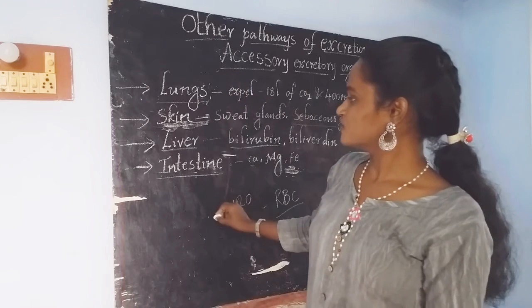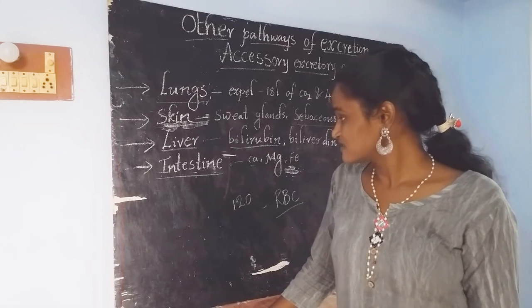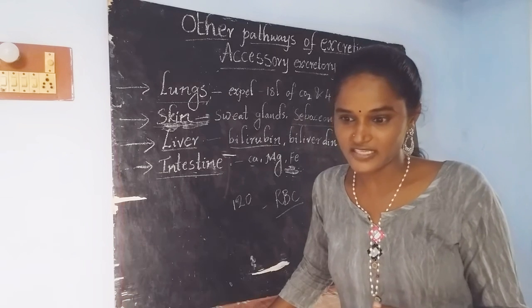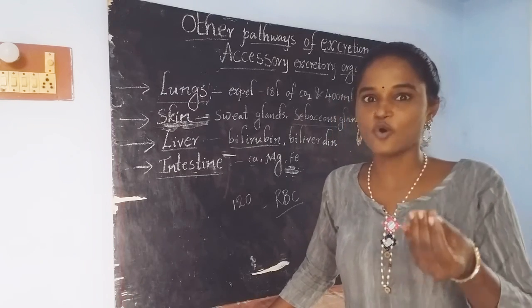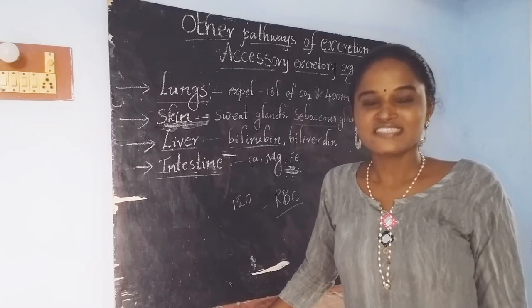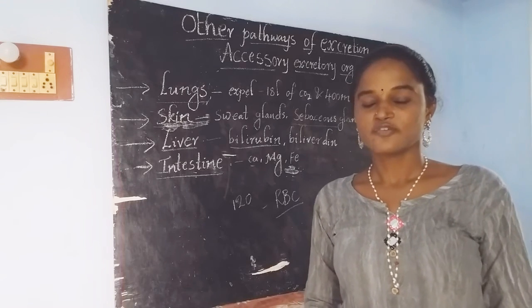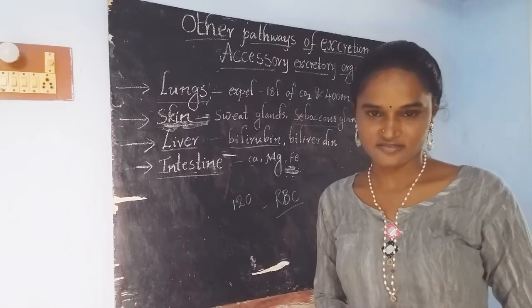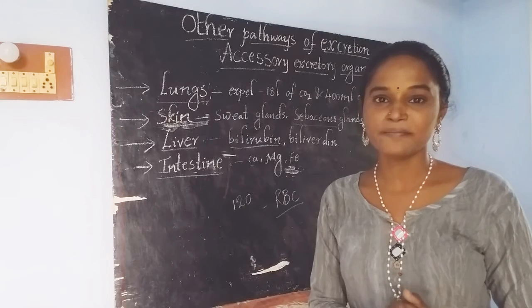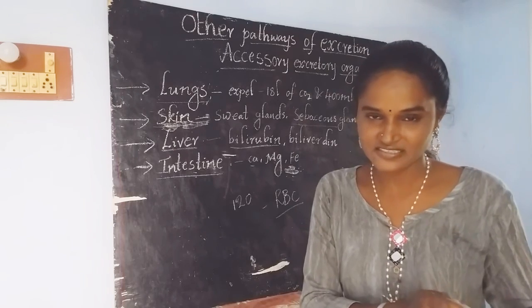These are the major accessory excretory organs present in our body. Along with this, we are also capable of removing waste materials in the form of saliva. Our saliva may also contain certain waste materials, and our tears also contain certain waste materials. But we are not calling them excretion. We are calling them secretions, as they are released from glands.